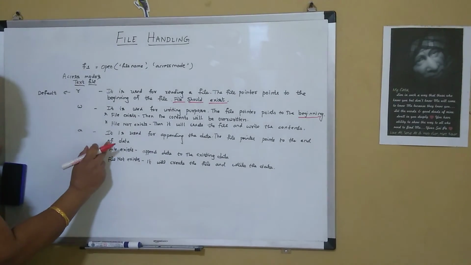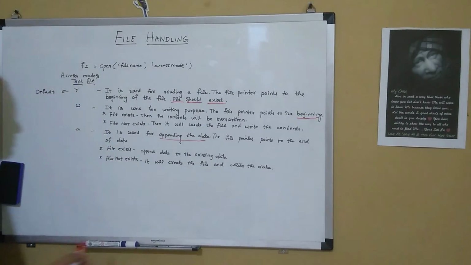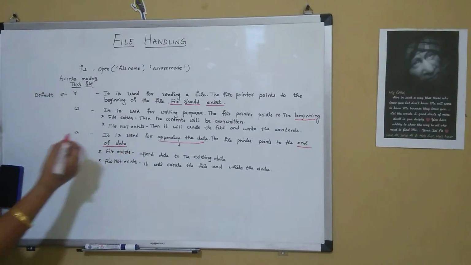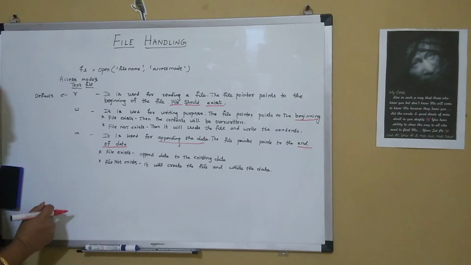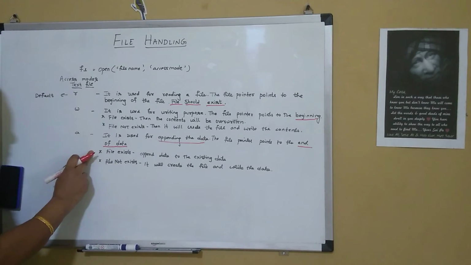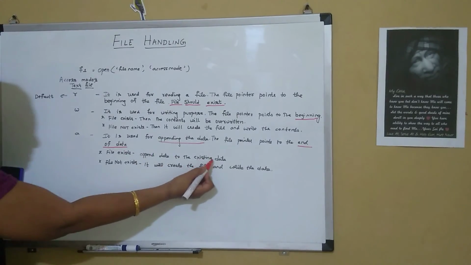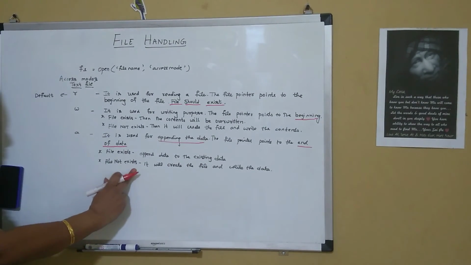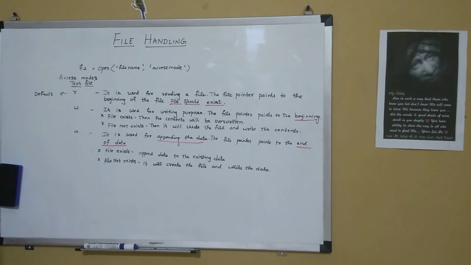Append. It is used for appending the data. The file pointer points to the end of the data. So wherever the data has ended, it will point to that particular position. If the file exists, from the ending position of the data, it will append the data to the existing data. And if the file does not exist, it will create the file and write the data into it.